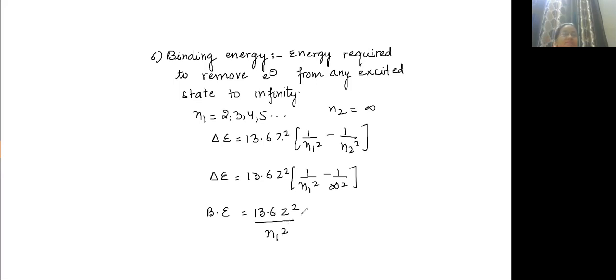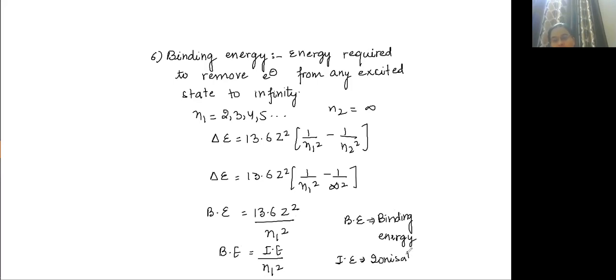And what is 13.6 Z square? Correct. That is ionization energy. Very good. So binding energy is equal to ionization energy by N1 square. BE stands for binding energy. IE stands for ionization energy. And N1 stands for the excited state.